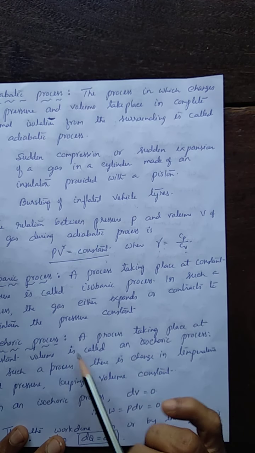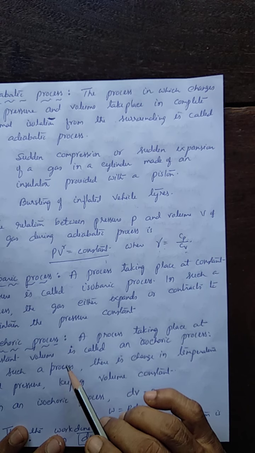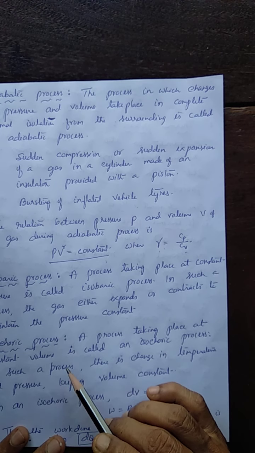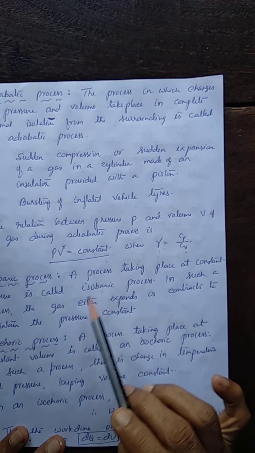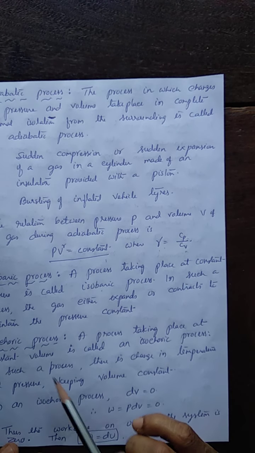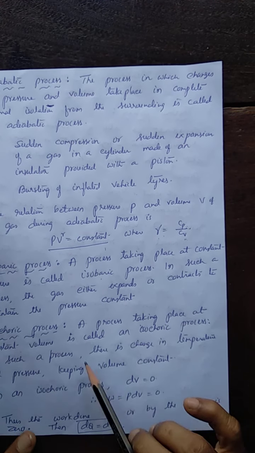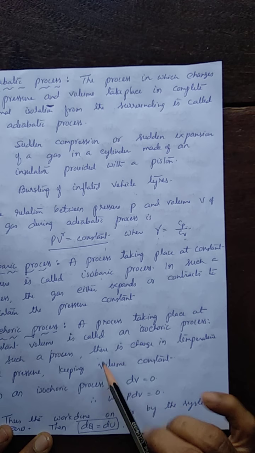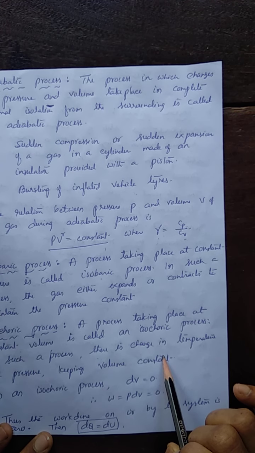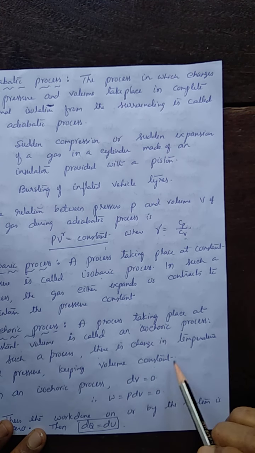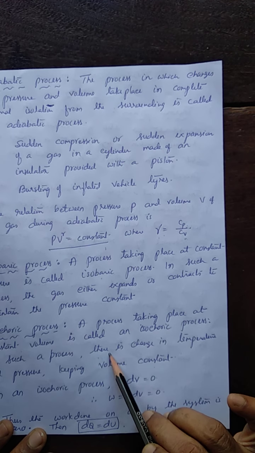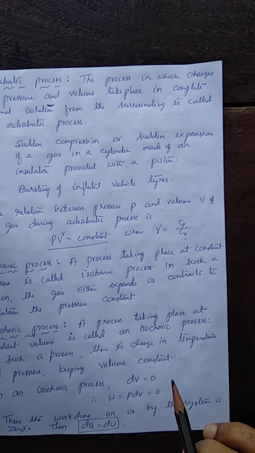The third process is isobaric. Isobaric means in this process, pressure is kept constant. Volume and temperature may vary, but pressure is kept constant. This is called isobaric. Isochoric means the process in which volume is kept constant. When the volume is kept constant, then what happens? Pressure and temperature may vary, so that process is called an isochoric process.